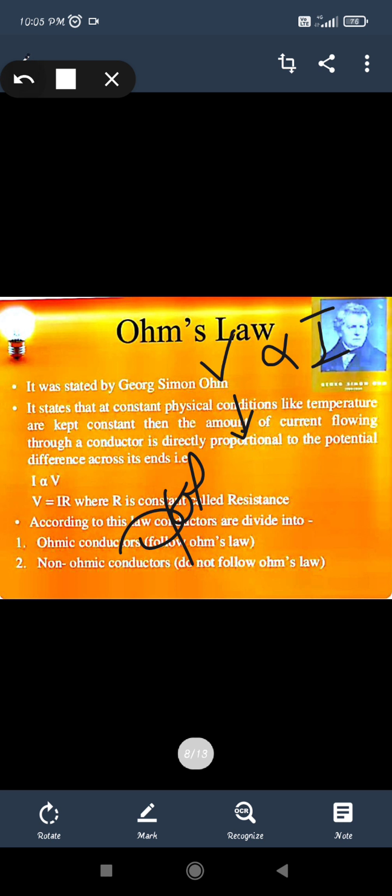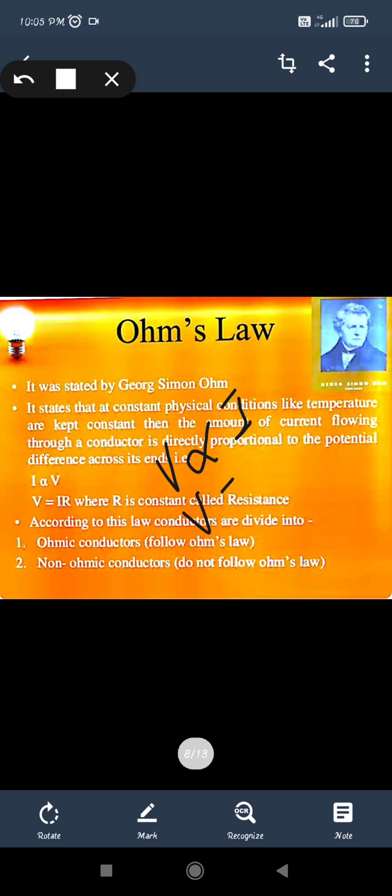And the second thing: if you take out the proportionality sign that I mentioned, whenever the proportionality sign is removed and converted into an equal sign, some constant should come along with this I, and that constant here will be R. This capital R can be written as V by I. So a new proportionality constant, R, is introduced, which is resistance.